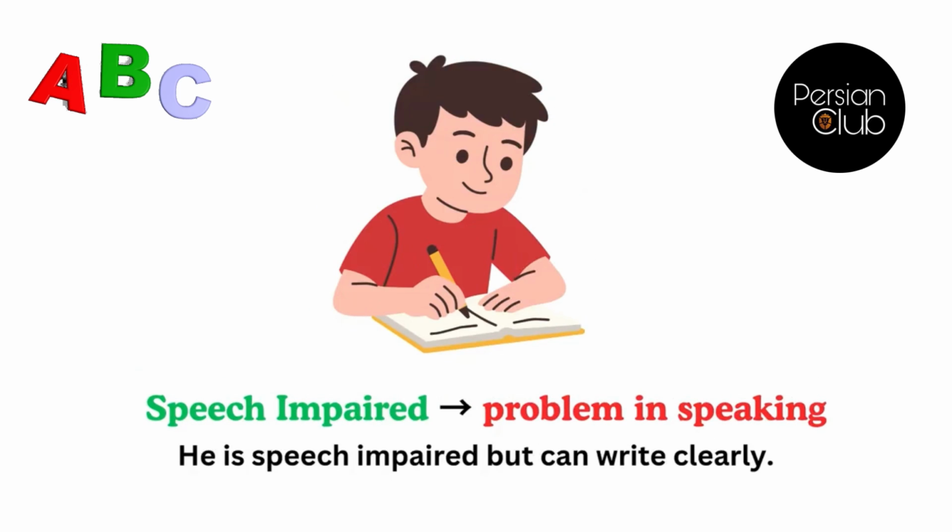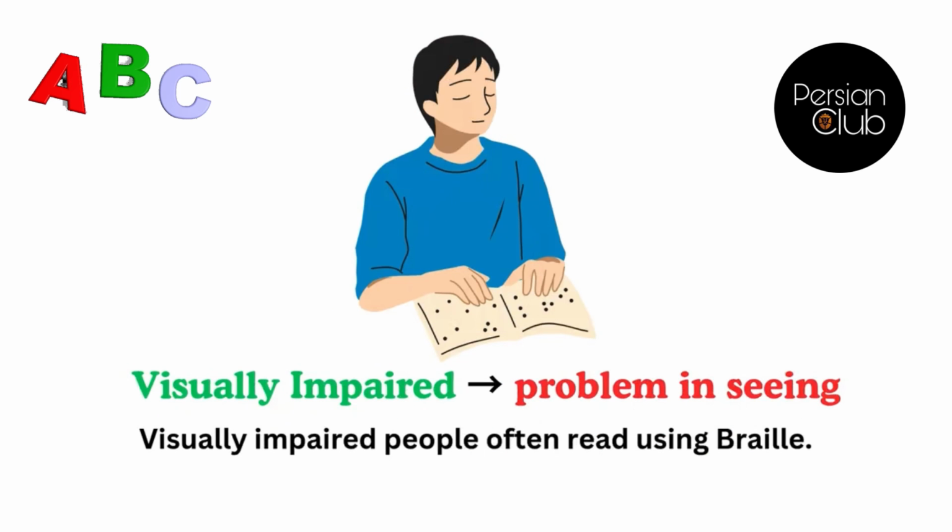Speech impaired, meaning problem in speaking. For example, he is speech impaired but can write clearly. Visually impaired, meaning problem in seeing. For example, visually impaired people often read using Braille.